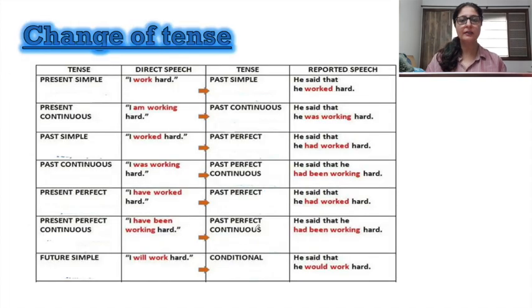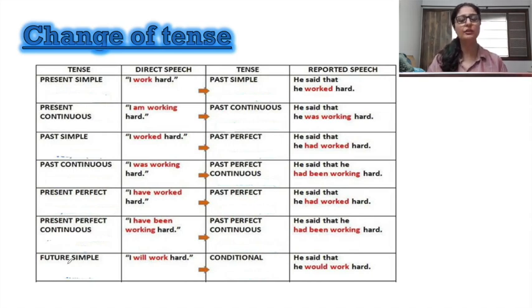So first is the change of tense. Very simple. We know that there is simple present, present continuous, past simple, past continuous, present perfect continuous, and future simple. Now I'm sure you all know how to recognize these tenses, and if not, then you need to watch my forthcoming videos for that.